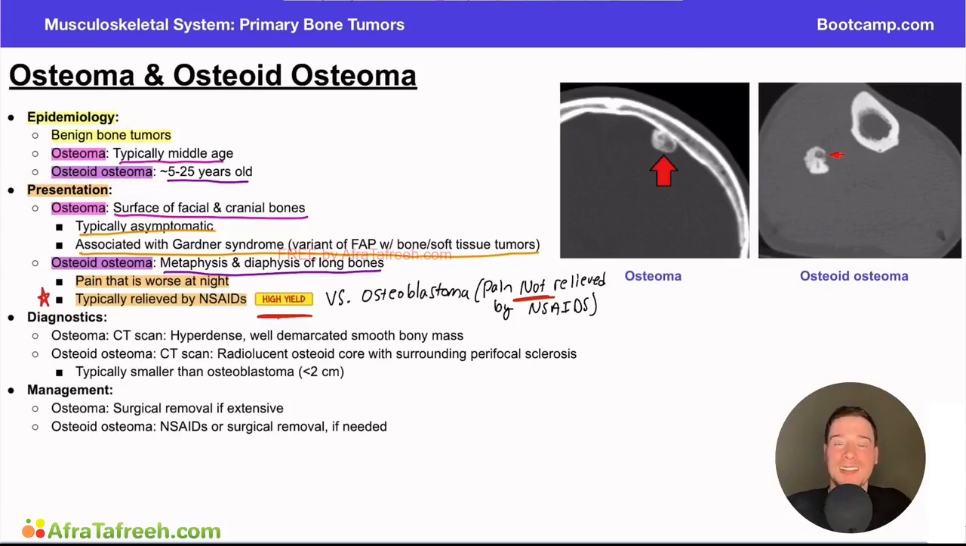They'll say patient takes NSAIDs or anti-inflammatories, and it does improve their symptoms, more indicative of an osteoid osteoma, or it does not improve their symptoms, more indicative of an osteoblastoma. This is a key differentiating point, which is why I'm highlighting it here.